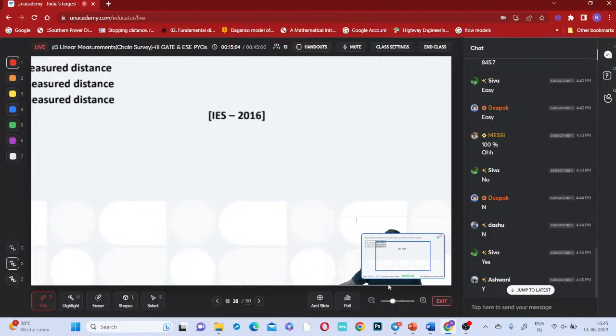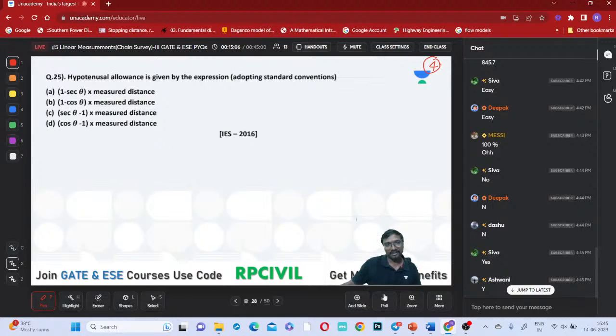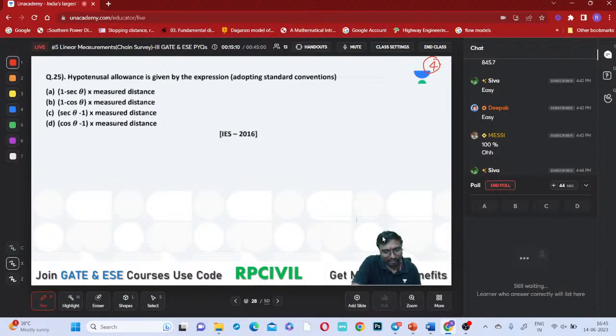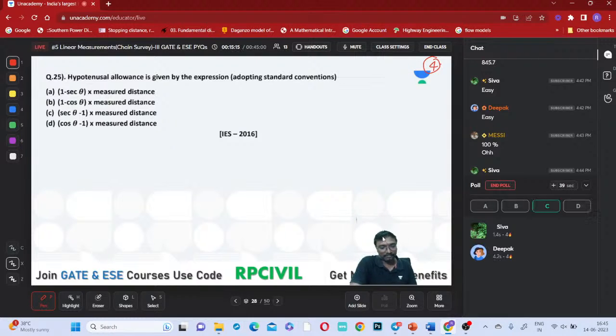Select the answer for the area. Why have I zoomed it? This is a simple direct formula. Shiva, Deepak, Vivek answered correctly.